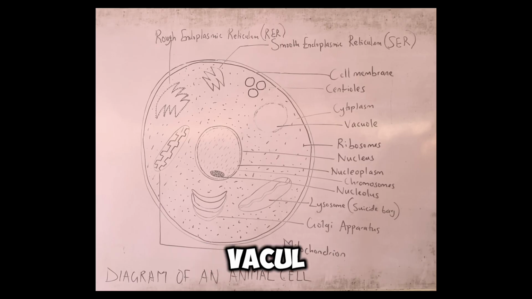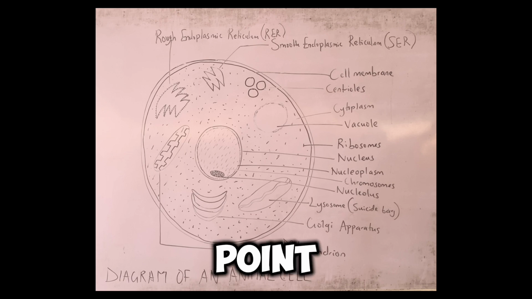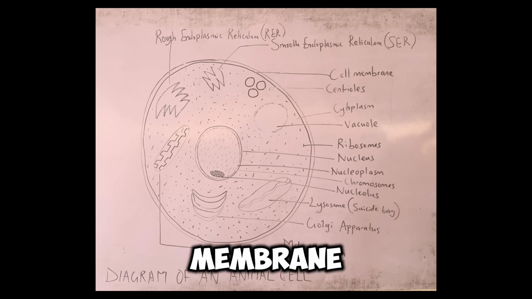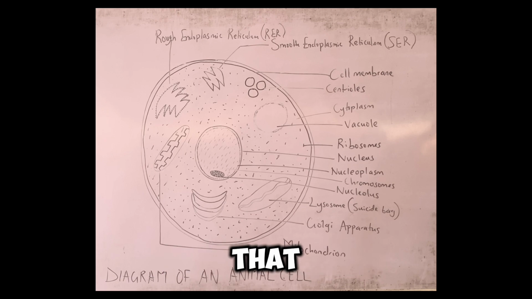Now the vacuole is responsible for storage of water, storage of food, and storage of waste. The vacuole is very large in plant cells, do not forget that, and small in animal cells. Also at this point, I'll need you to know that there is a membrane surrounding the vacuole, and that membrane is known as the tonoplast.